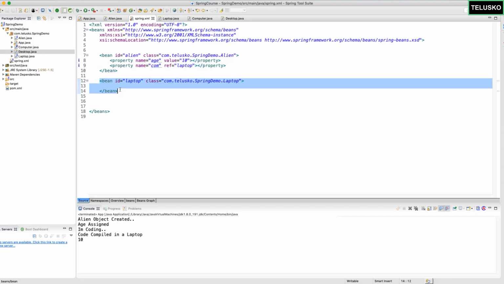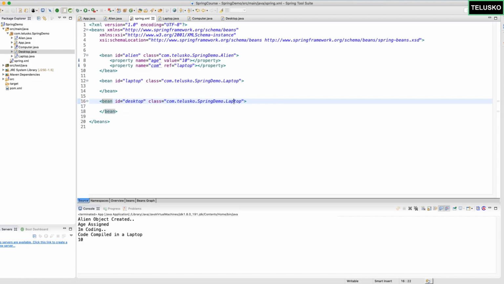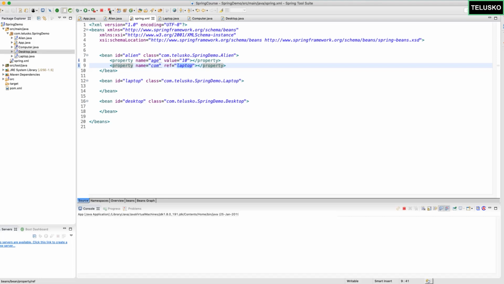So I will copy this, and this will be desktop, and here as well, the class would be desktop. Whatever you mention here in the reference, if you say laptop, it will create an object of laptop. You can see that it's working for laptop. And the moment you say desktop here, now it will work for desktop. And you can see we got desktop. So the code compiled in a desktop.